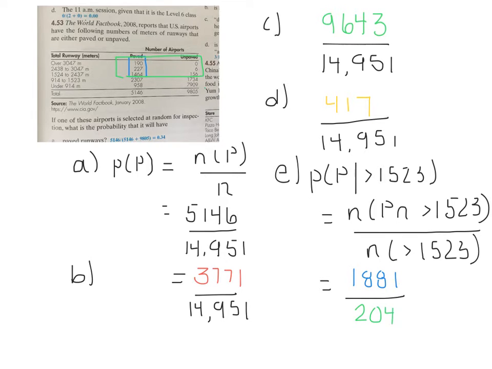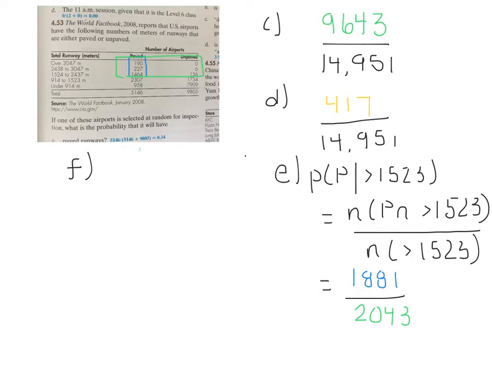And again, we're adding all those numbers in the green box there because that is the condition. They had to be more than 1,523 meters long. All six of those numbers have runways that are 1,524 meters and greater.